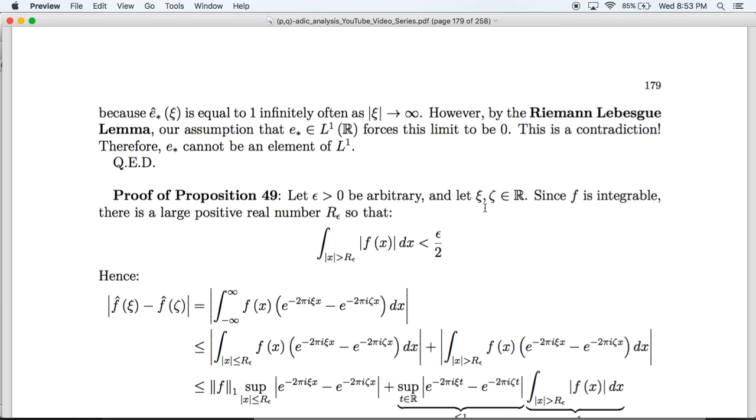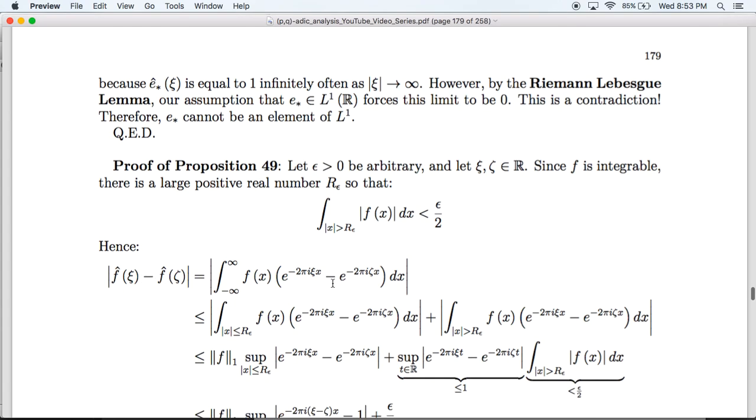Since f is integrable, it has to decay at infinity for its integral to converge, and in particular, if we integrate it over x bigger than R epsilon or less than negative R epsilon, where R epsilon is really, really big, we can make it so that all of the area under the curve of f outside of negative R epsilon and R epsilon is small. So this thing is going to be less than epsilon over 2.